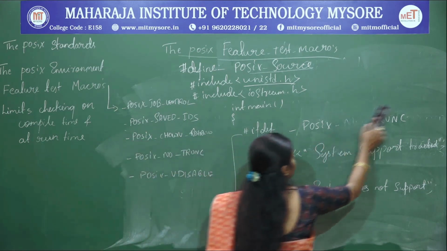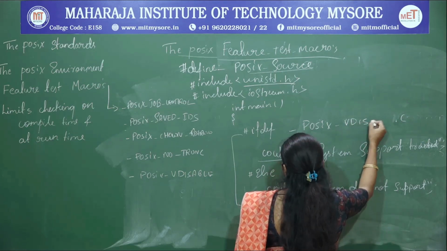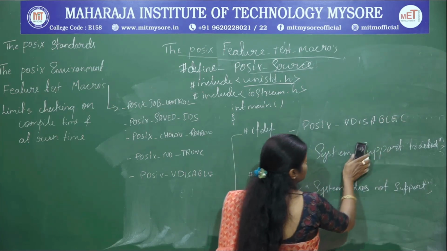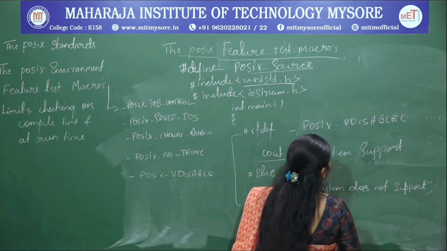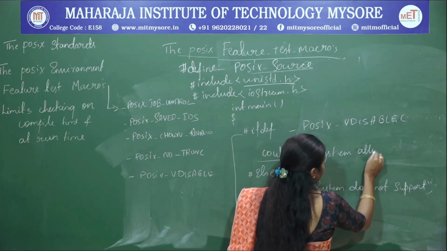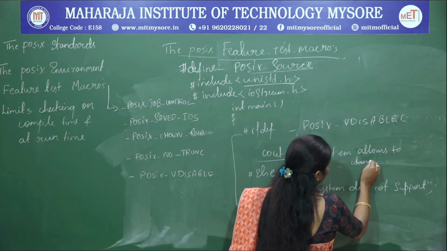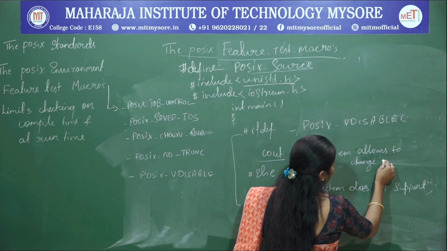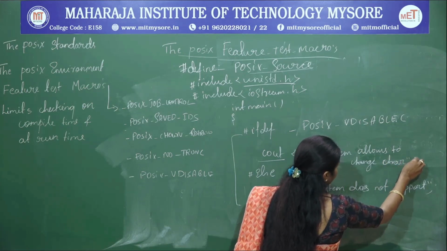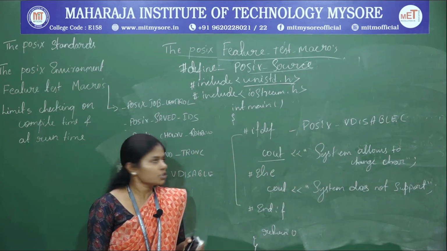Similar to that, instead of no trunc, just make use of _POSIX_VDISABLE. Now the system supports, instead of truncate, disable. The system allows you to change the meaning of the character, else the system does not support.